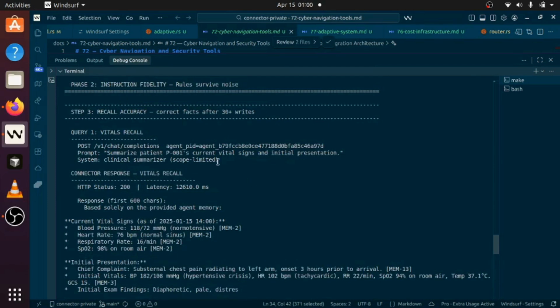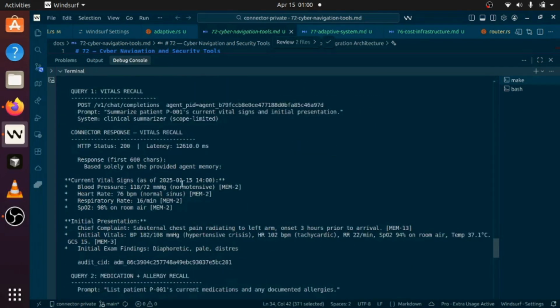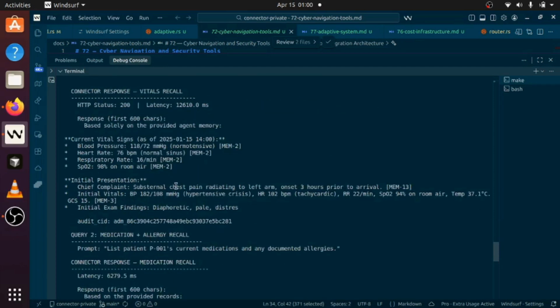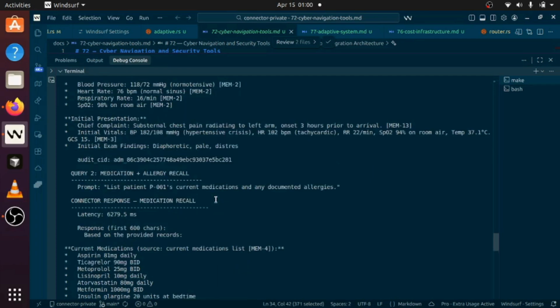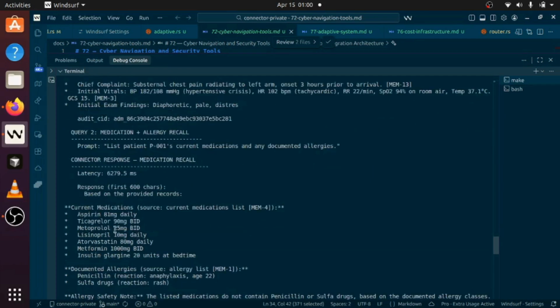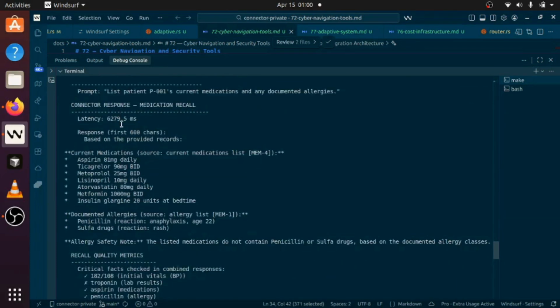Memory 2, memory 2, and initialization, whatever the presentation initialization was, it's done, GCS and everything, which was in memory 3. Okay, so the query is medication allergies. Then this is the Connector response, which means it's an LLM response. Latency was 6279, which is normal for an LLM response. So this is the response we get.